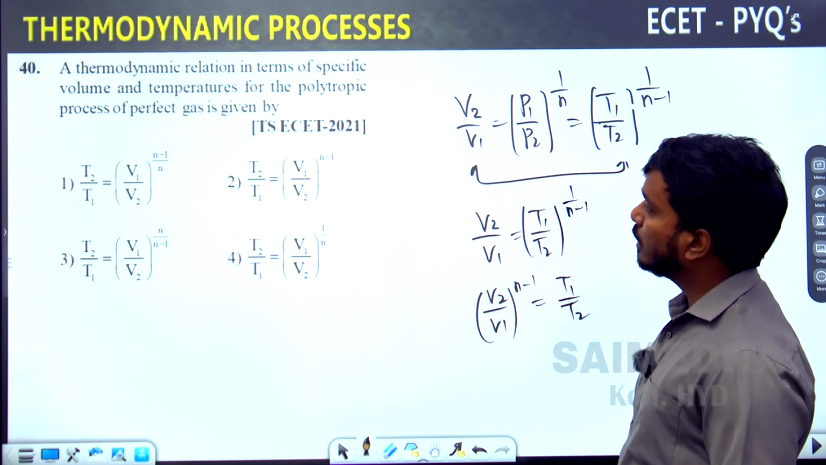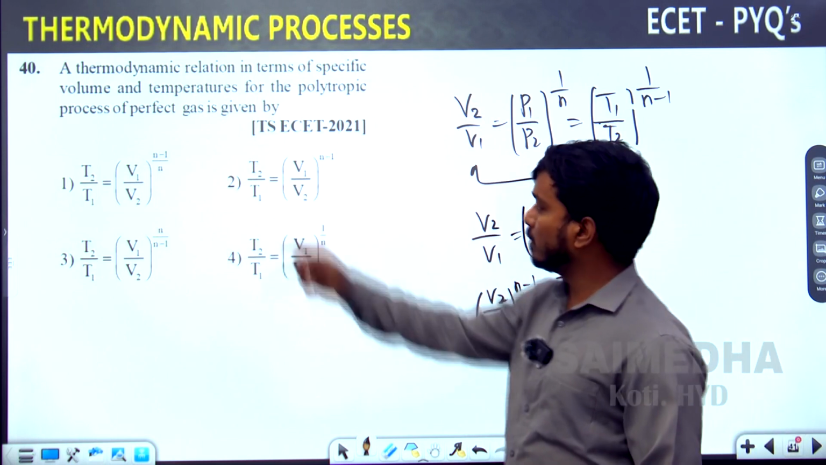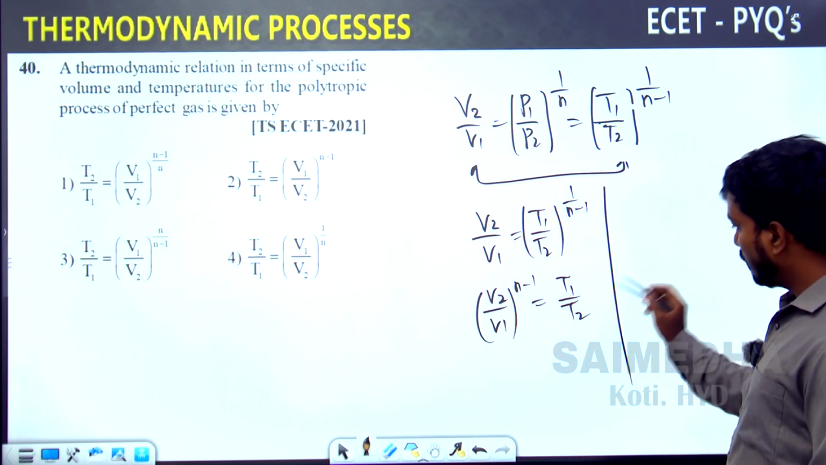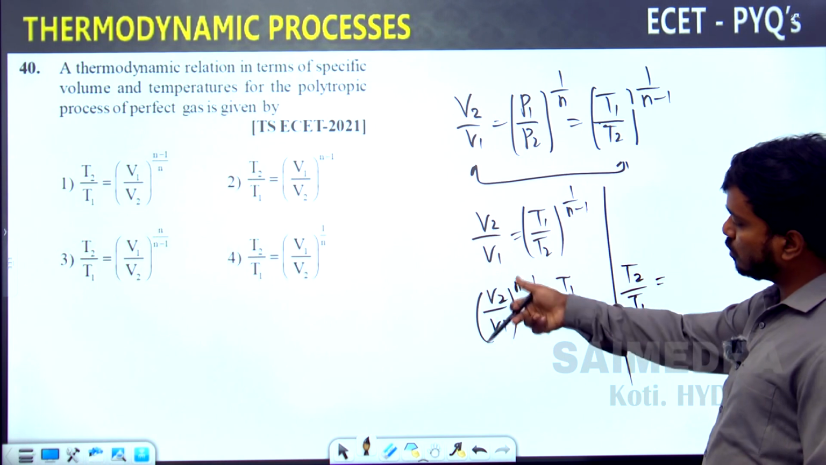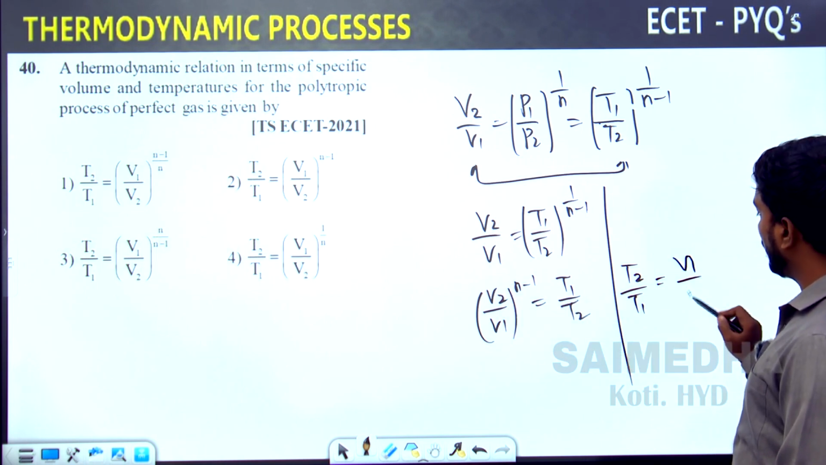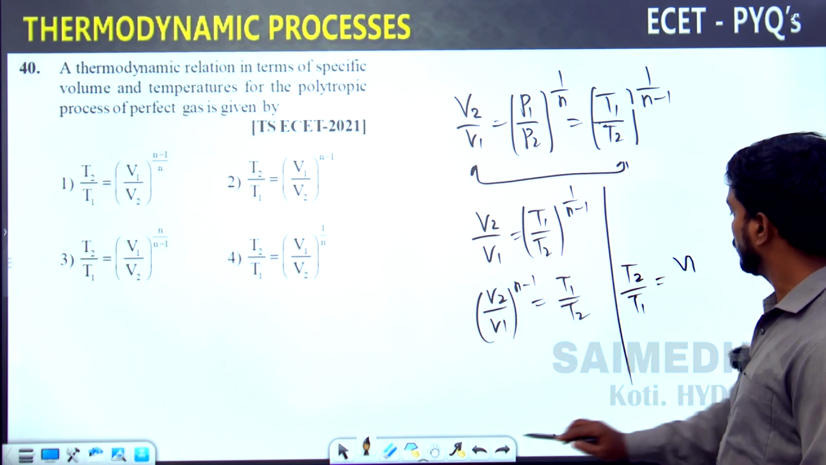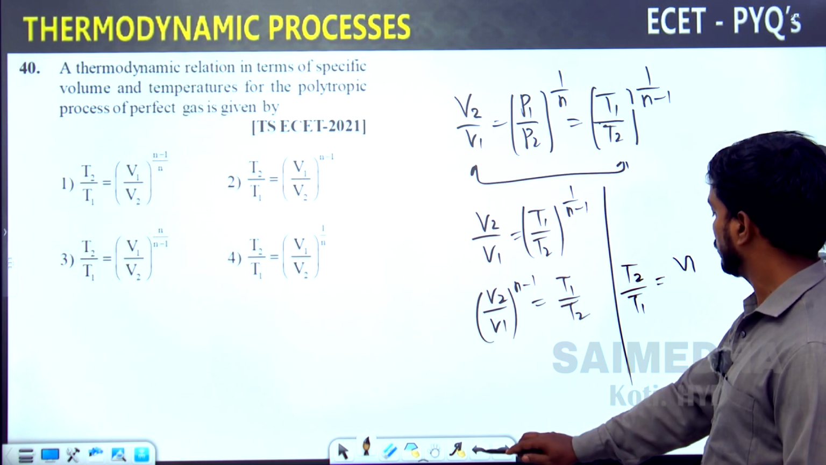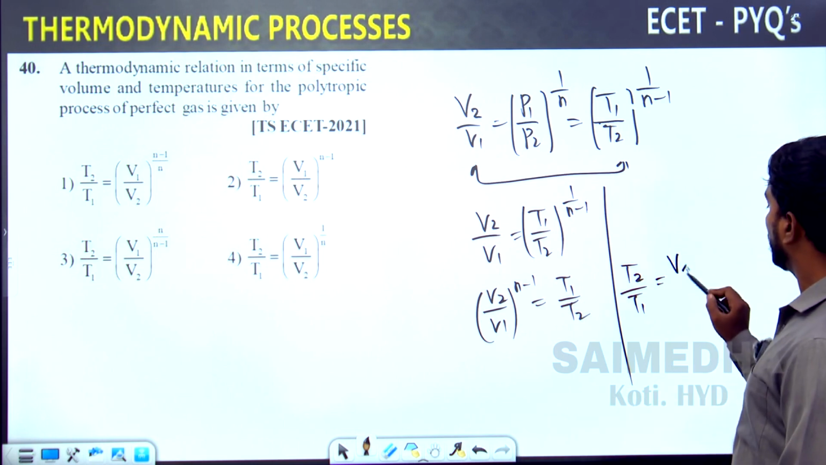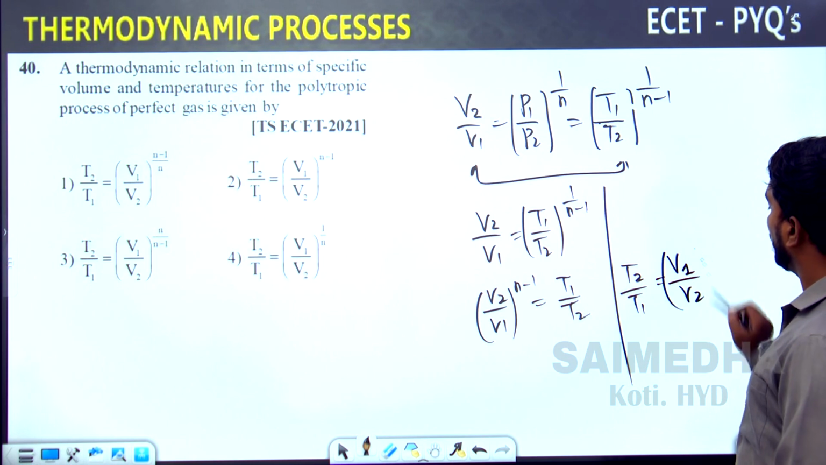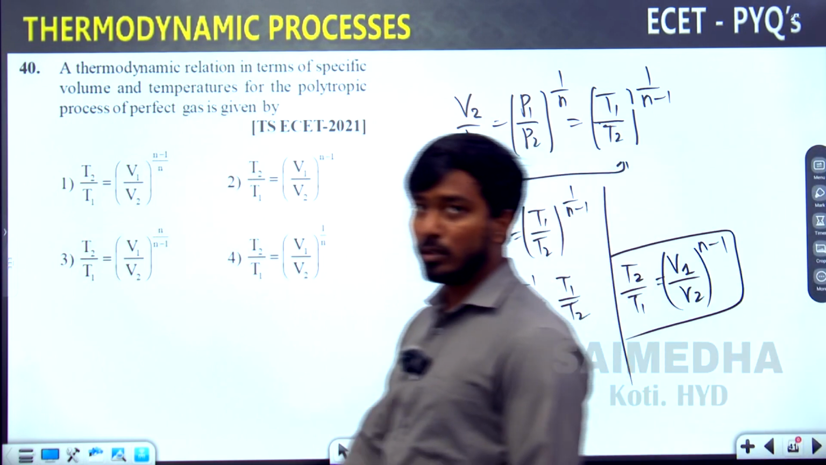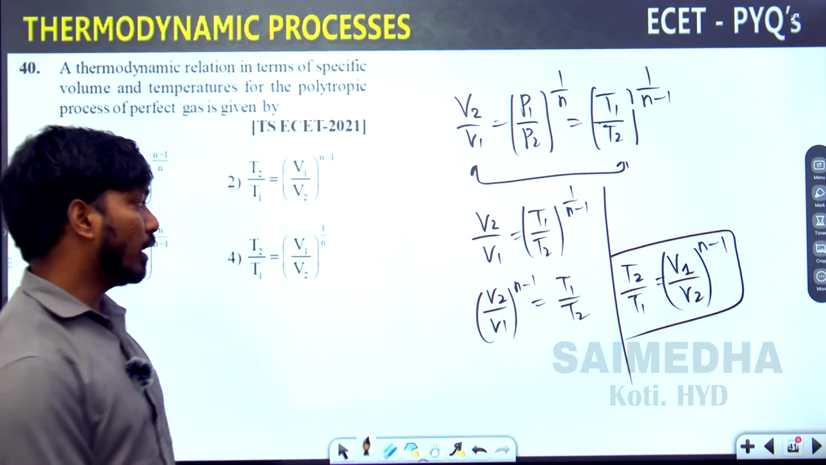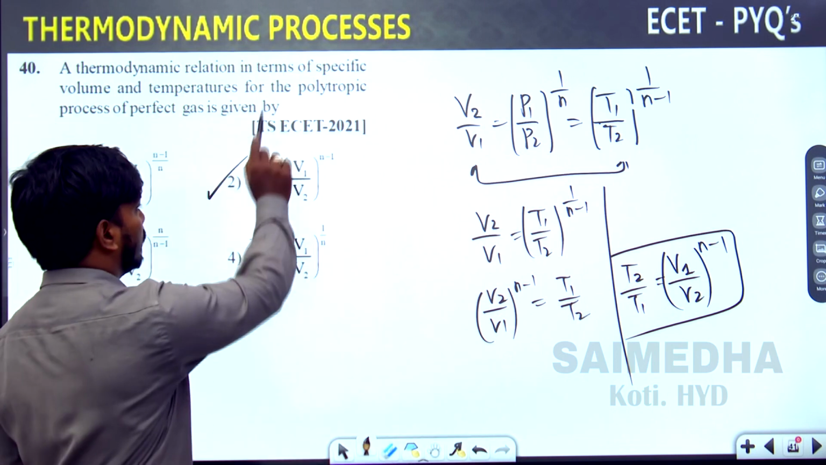In the option you don't have T1 by T2, you have T2 by T1. So let's invert both. T1 by T2 will be written as T2 by T1. If temperature is reversed, then this also should be reciprocal, right? So V1 divided by V2, whole to the power of n minus 1. So this is your formula: T2 by T1 is equal to V1 by V2 whole to the power of n minus 1.